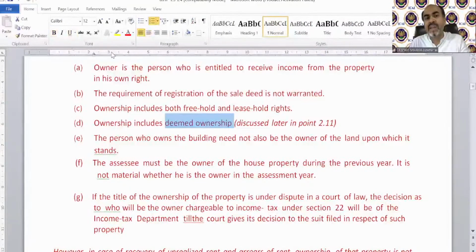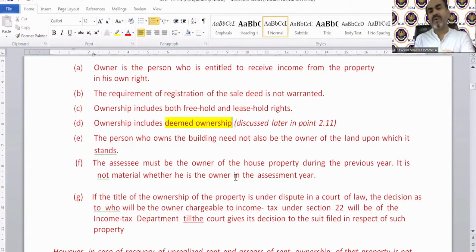What is the meaning of deemed ownership? Deemed means assumed. Technically, you are not an owner on papers, but still for the purpose of income tax, for the purpose of income from house property, you will be treated as deemed owner. So what will happen if you are treated as deemed owner? If you are treated as deemed owner of any house property, then the income from that house property is going to be taxed in your hand.